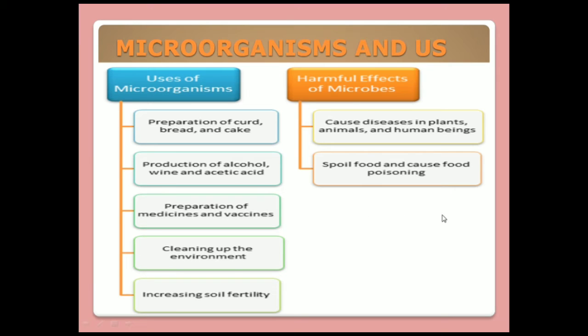Now let's see the harmful effects of microbes. They cause diseases in plants, animals, and human beings. They spoil food and cause food poisoning. So these are the harmful effects of microbes. You have just seen that various diseases are caused by these microbes. So they are harmful not only for humans but also for plants and different animals too. And they also spoil the food and cause food poisoning.